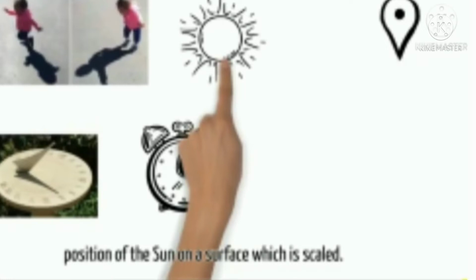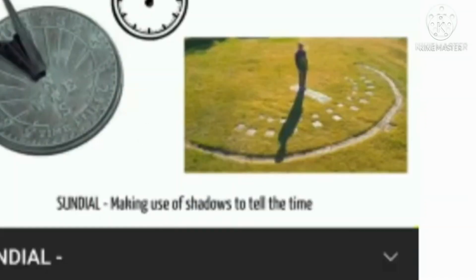In the good old times, when watches were not popular, people used to assess time by measuring the length of the shadow. When watches were not popular means people used to know time by measuring the length of the shadow.